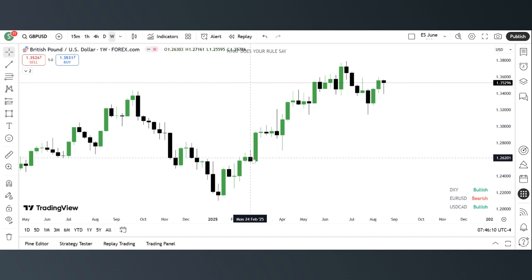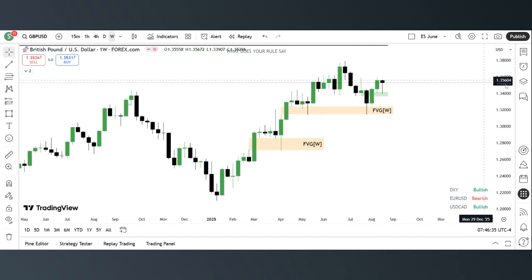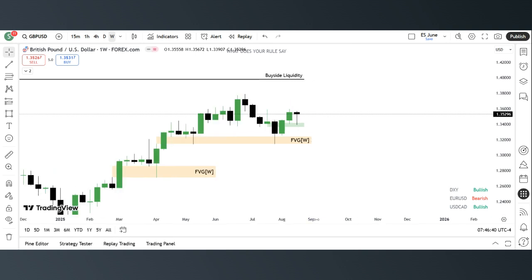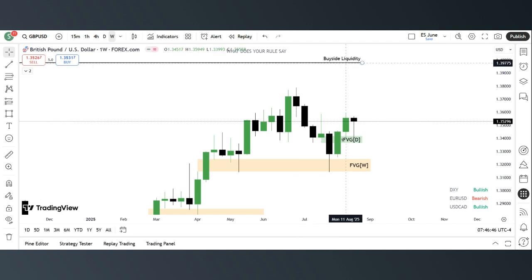We have a fair value gap here, 1, 2, 3, price trading back into it, rejecting from it. And then we have another fair value gap, candle 1, 2, 3. Here's the fair value gap. We saw price coming into it, rejecting from it, and then we saw price coming into it again for the second time. But the bodies of the candles did not close outside this fair value gap, and then we saw price going back up. And I remember telling you that ultimately I would like to see price reach this high. But first, I would love to see price reach this high before this one eventually.